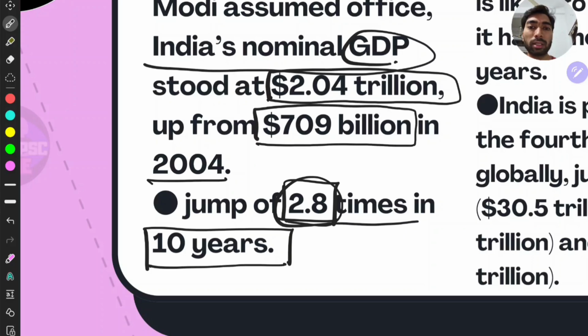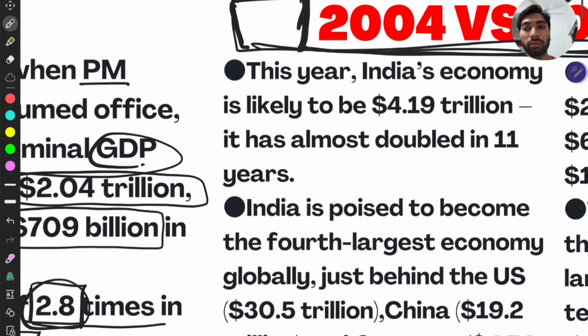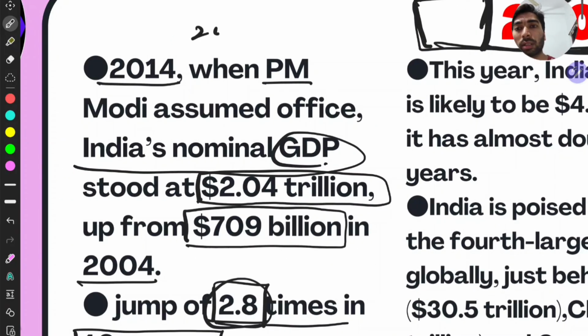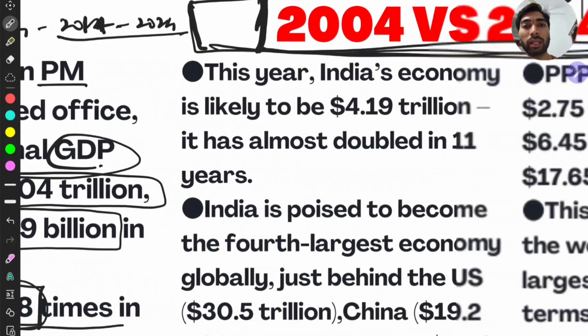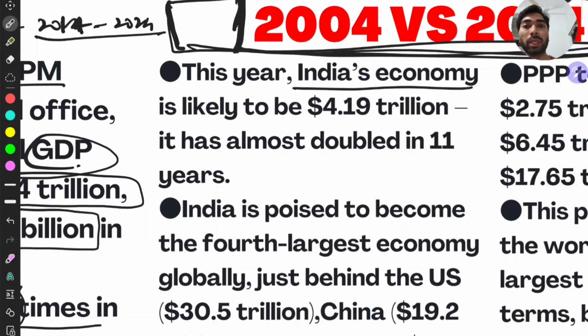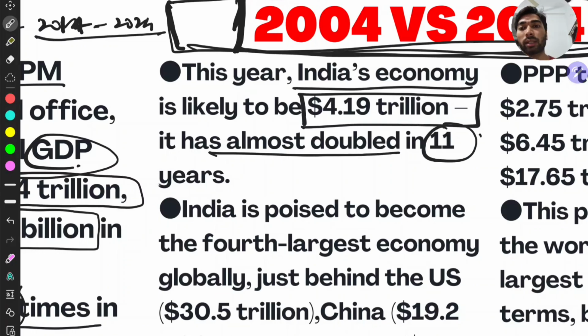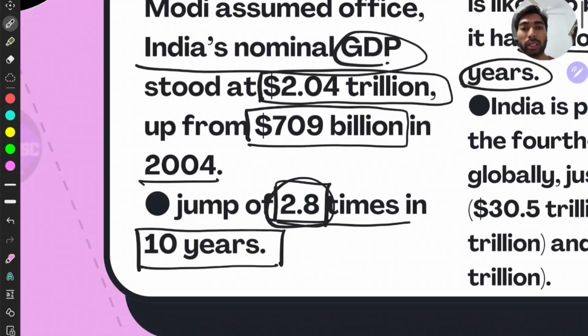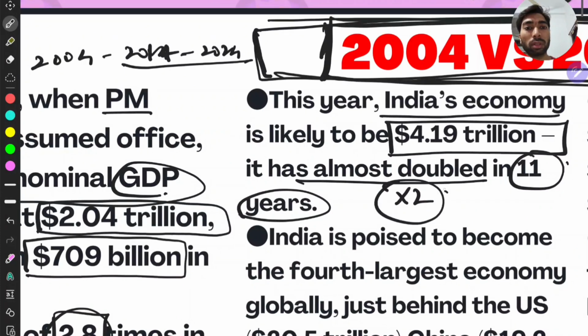But you have to think of what is the difference. They gave 2004 to 2014, right? But your mind should guess or question what is the difference between 2014 and 2024, right? That is, this year India's economy is 4.19 trillion. That is, it almost doubled in 11 years. That is, here 2.8, here into 2, right?